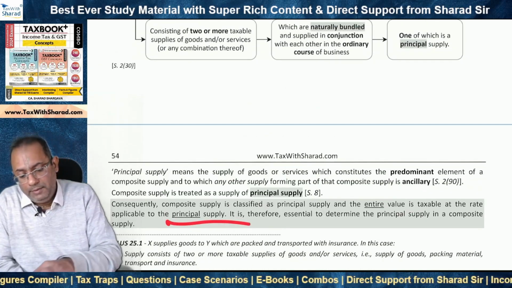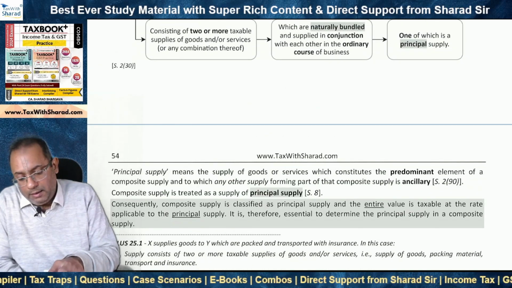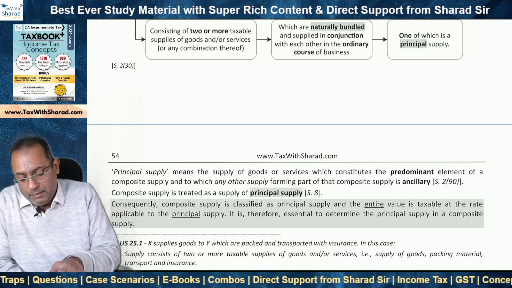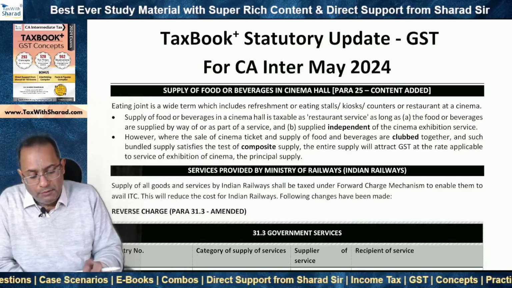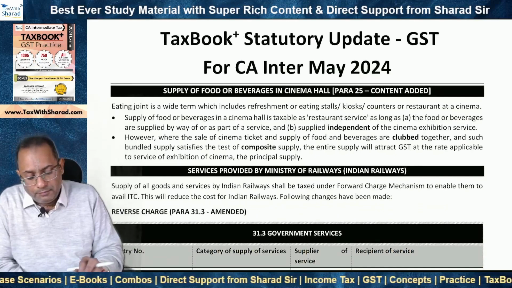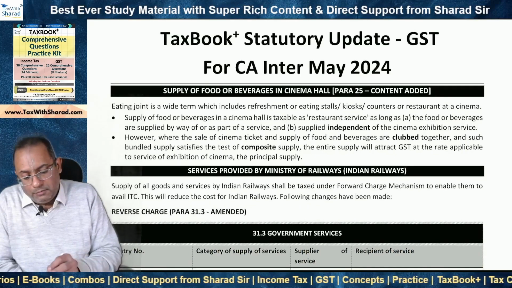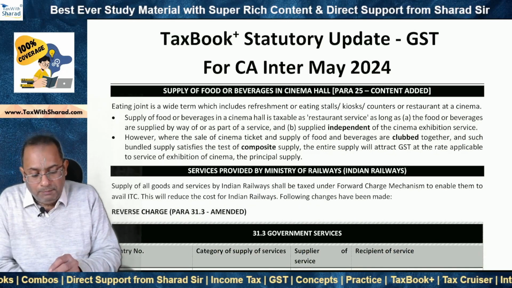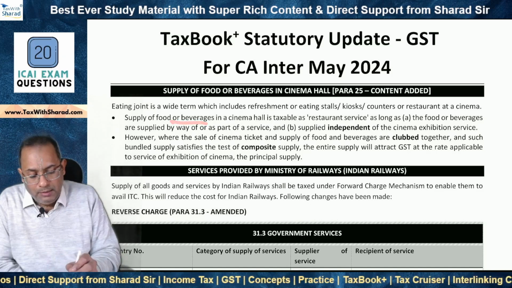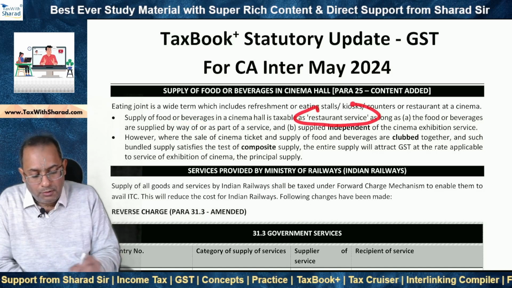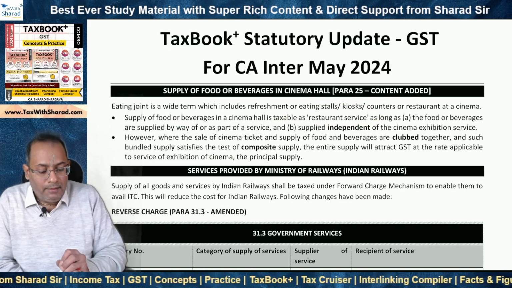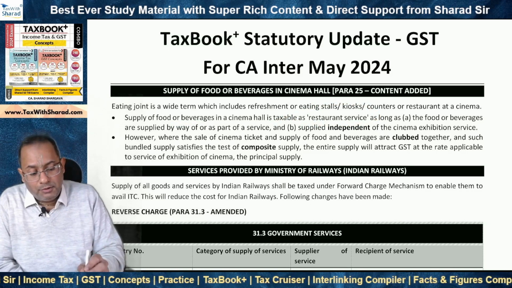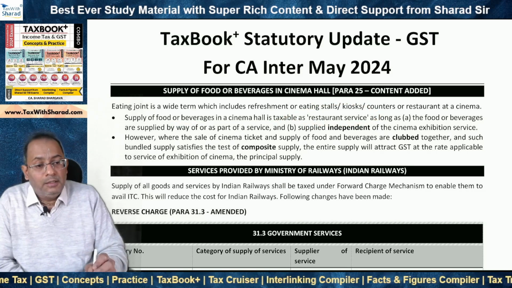This is what we have already studied. And now look at the clarification which has been provided in this respect. So what they say is supply of food or beverages in a cinema hall is taxable as restaurant service, right? Not as a cinema exhibition service, but as a restaurant service as long as two conditions are satisfied.